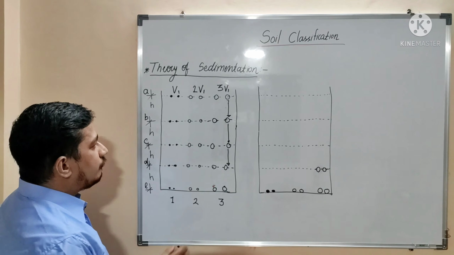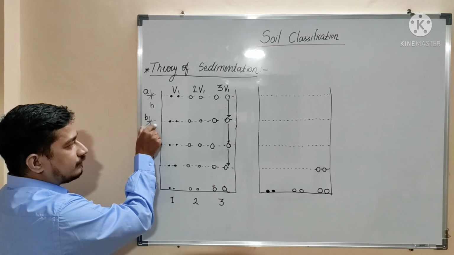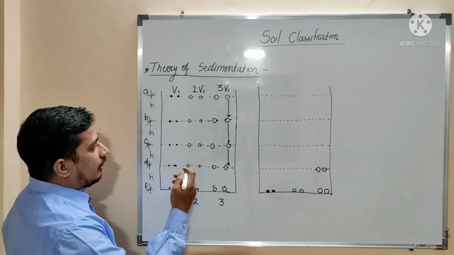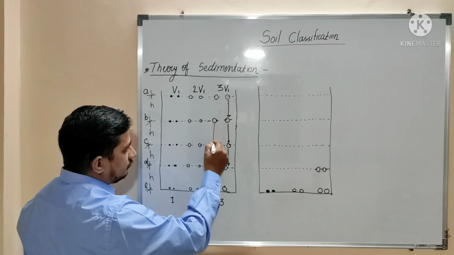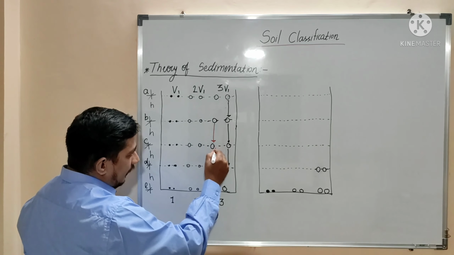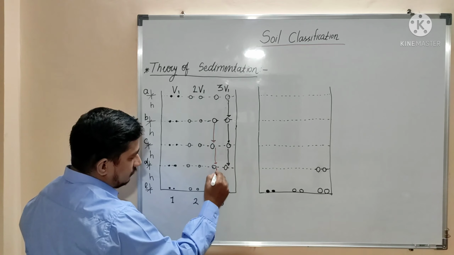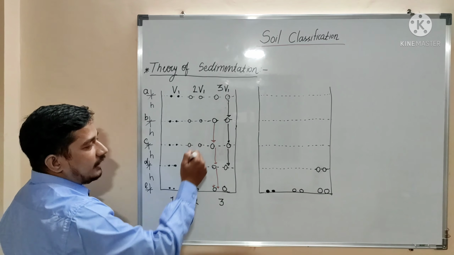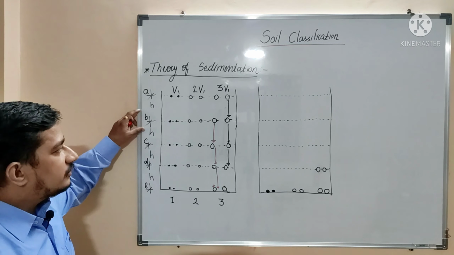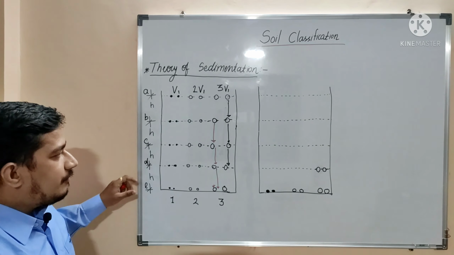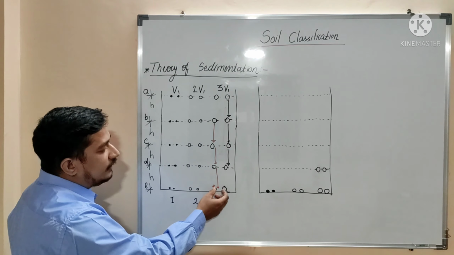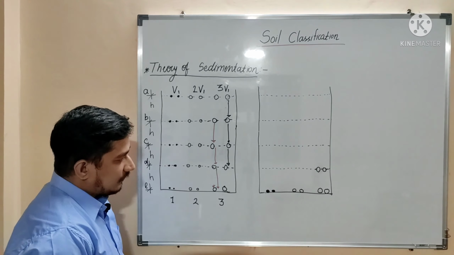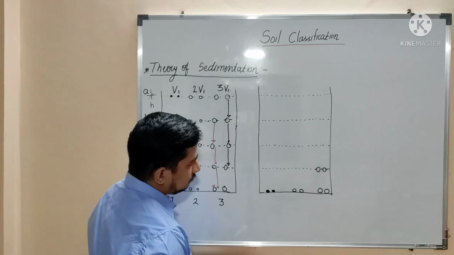The largest particles which are already at level B are also going to travel by the distance 3h. So let us see how they will travel. This is h, again addition of h, that is 2h, and this is 3h. Okay, so these particles which are at level B will settle in a time t, because they have already reached the bottom of this suspension. So it will be like this.